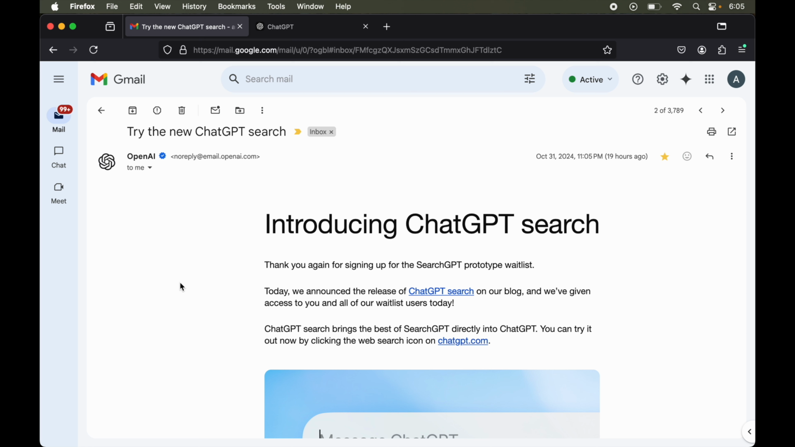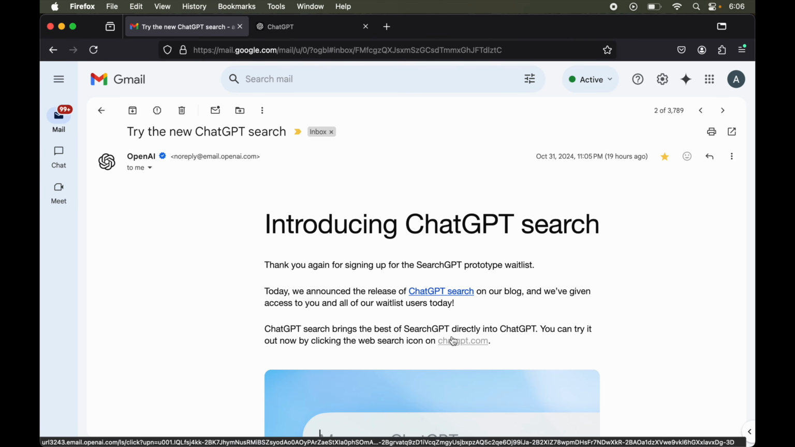The search feature of GPT is finally launched, and a lot of people also call this Search GPT. I have received this email which is telling that ChatGPT search is released and I have got the access for this. Now let's first access this, and for that I have to click on this link.